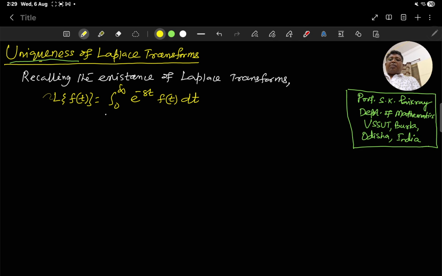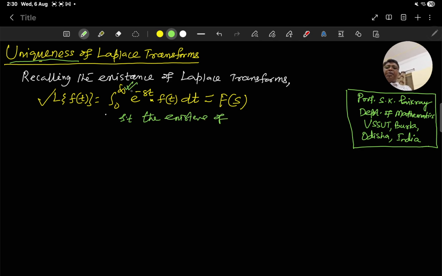If you recall the definition of Laplace transform, it is the integral from 0 to infinity of e to the power minus st into f(t) dt. After evaluation of the integral, in place of t we substitute 0 and infinity, so it will be purely a function of s. Now this is subject to the existence of the integral. It is an improper integral because of the infinite limit.